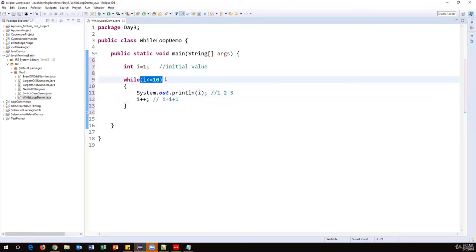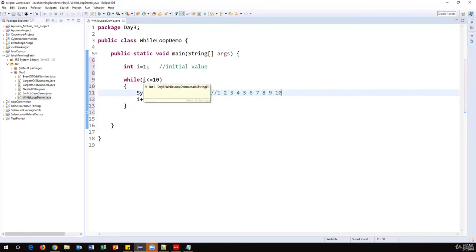4 less than or equal to 10. True. Then 4 is printed. Then incremented by 1, so 5. I value 5, so 5 less than or equal to 10. True. It is printed 5. So like this we'll go on repeating the same statement multiple times till it reaches 10. 10 is also matched. So I value 10, 10 less than or equal to 10. Condition is true, so 10 is also printed.